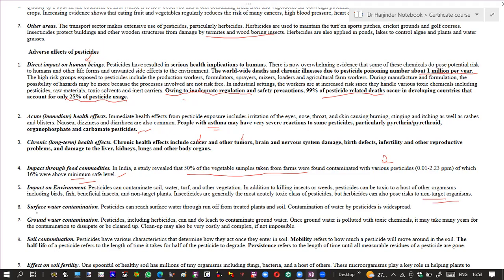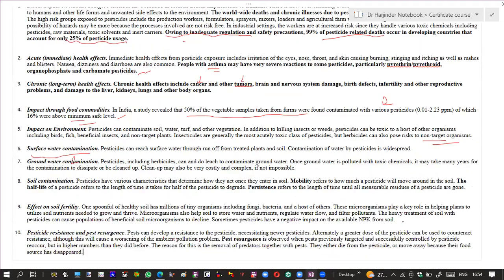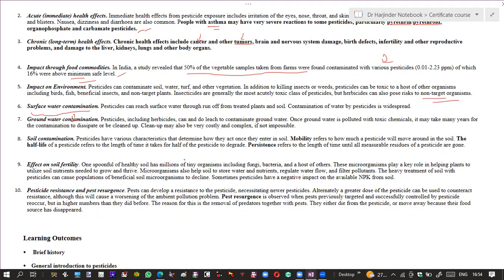Similarly, as we have discussed above, they can contaminate surface water and groundwater, which is used for drinking purposes, and therefore they can enter the food chain, and that can result in a lot of illness and diseases. At the same time, they can also result in groundwater contamination and soil contamination. These pesticides also have a very strong effect on soil fertility.